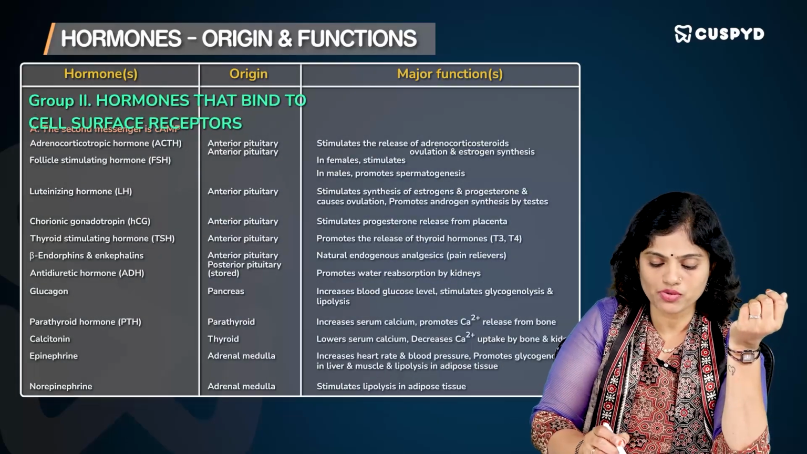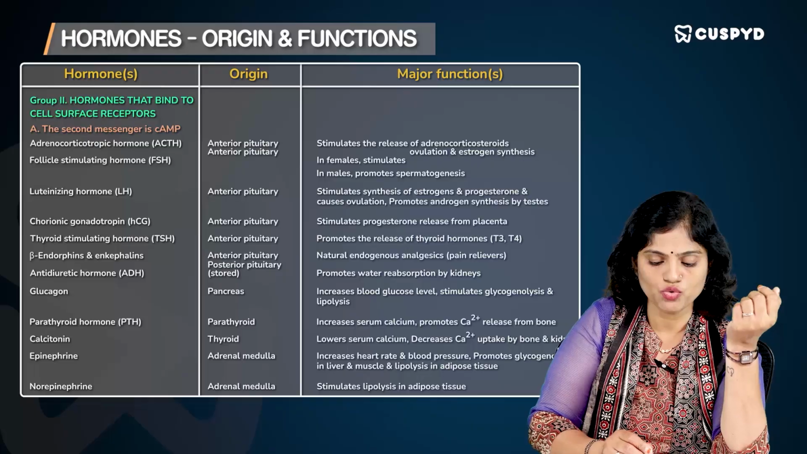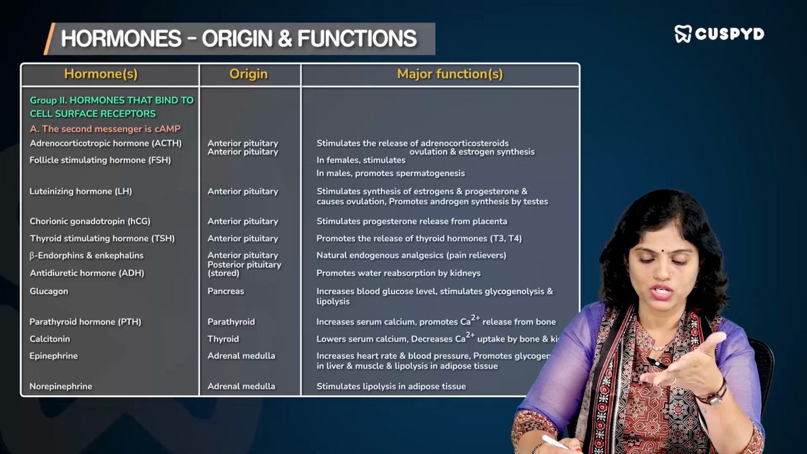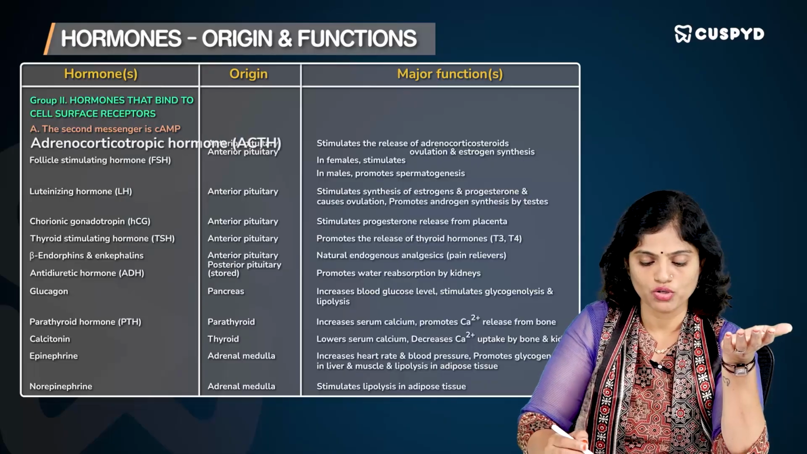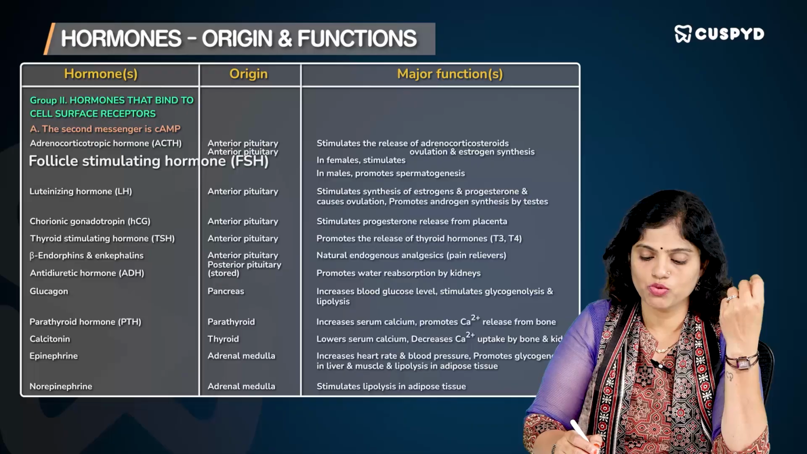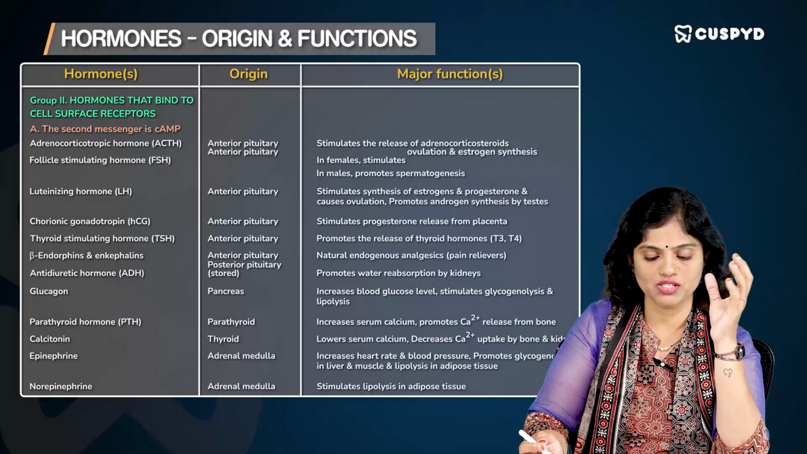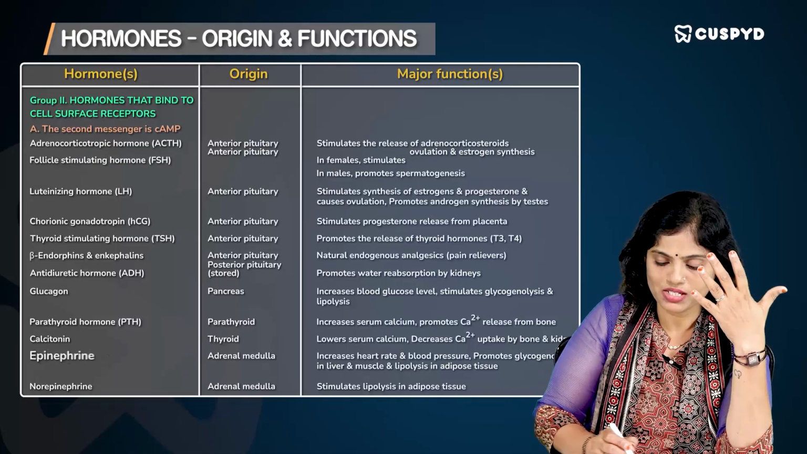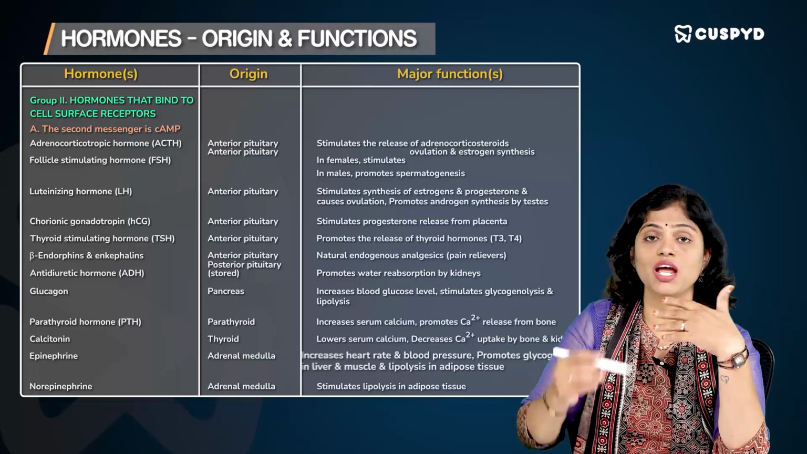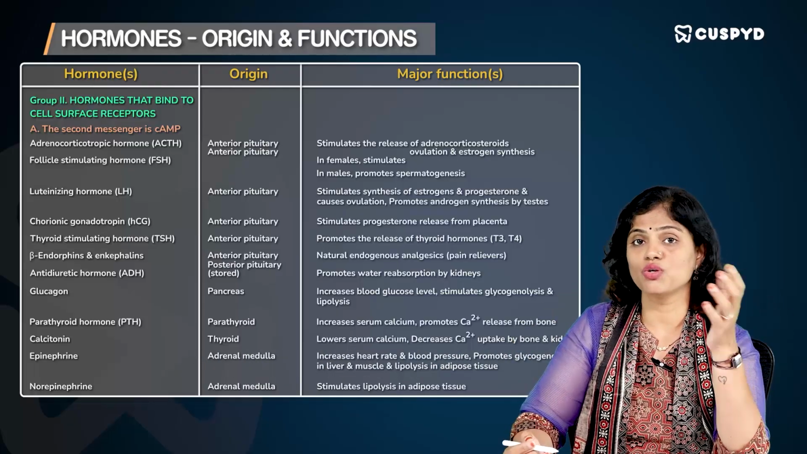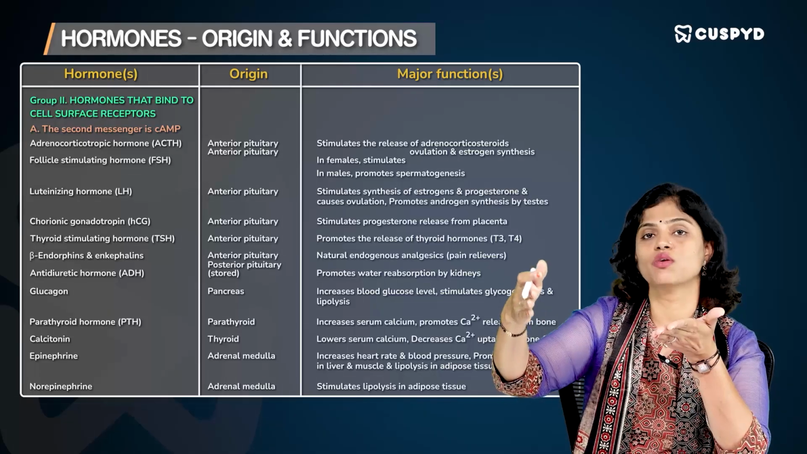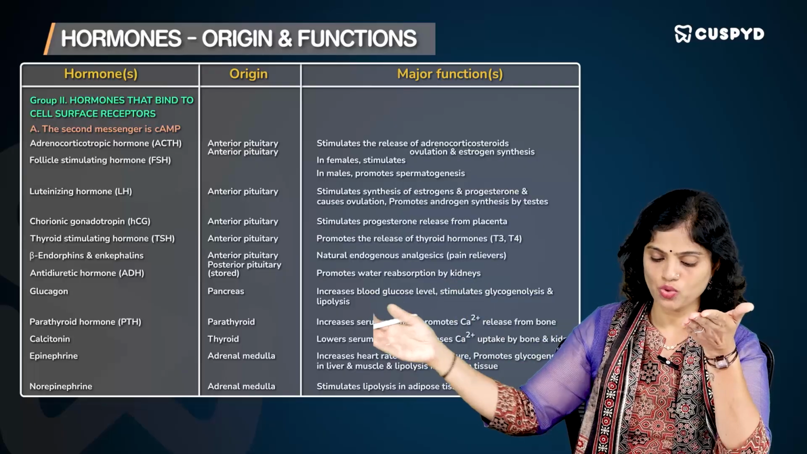Then there are hormones that bind to cell surface receptors. These are a huge list of hormones that work via cyclic AMP, and you can also look at their major function. Adrenocorticotrophic hormone releases adrenocorticosteroids. Follicle stimulating hormone helps in ovulation and estrogen synthesis. Epinephrine is produced from the adrenal medulla, but it increases heart rate and blood pressure, and it mobilizes glycogenolysis in the liver. What is glycogenolysis? That is the breakdown of glycogen into glucose 1-phosphate, then glucose 6-phosphate, for energy production.